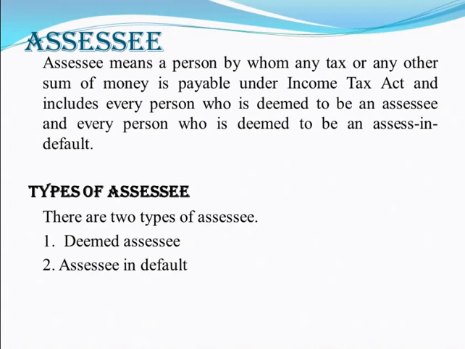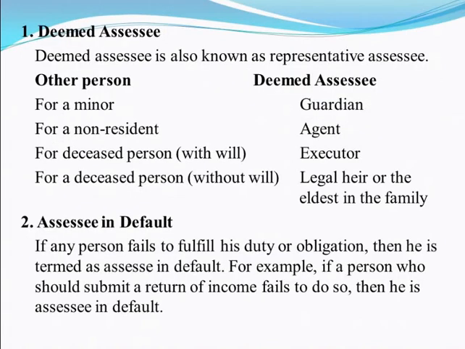There are two types of assessee. The first one is deemed assessee and the second one is assessee in default. Deemed assessee. A person who is deemed to be an assessee for some other person is called deemed assessee. This type of assessee is not only responsible for his own income but also responsible for the income of the other person to whom he acts as a representative.